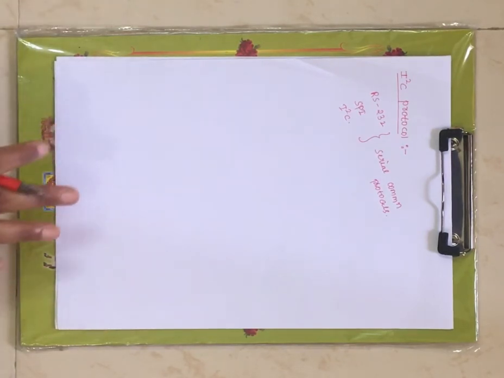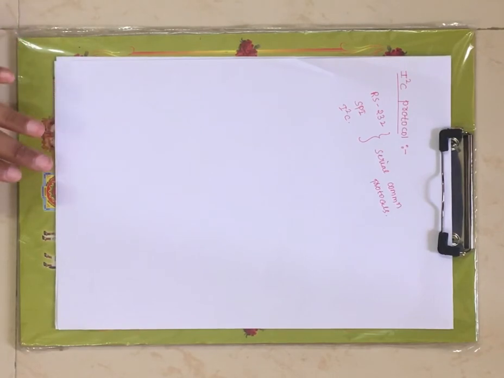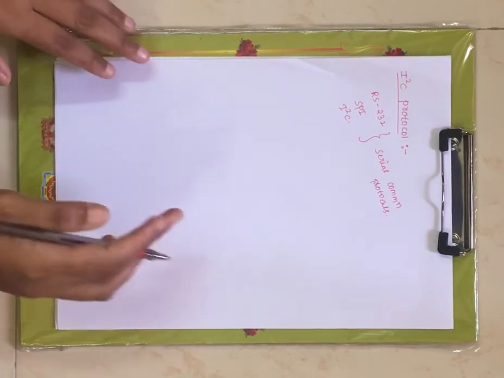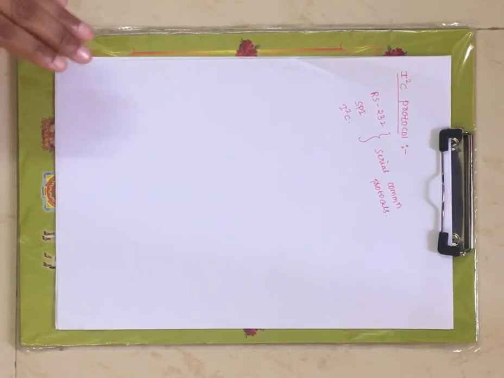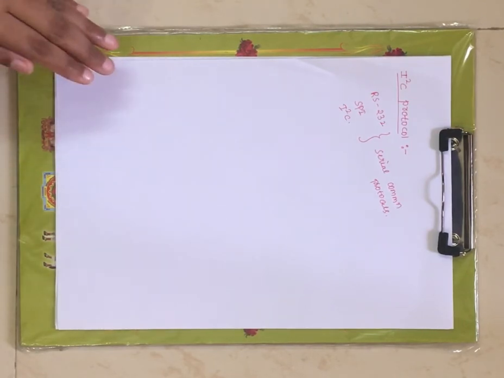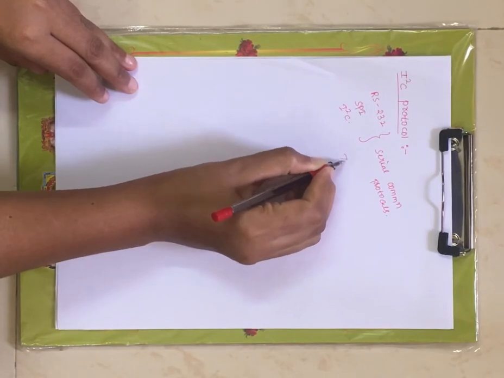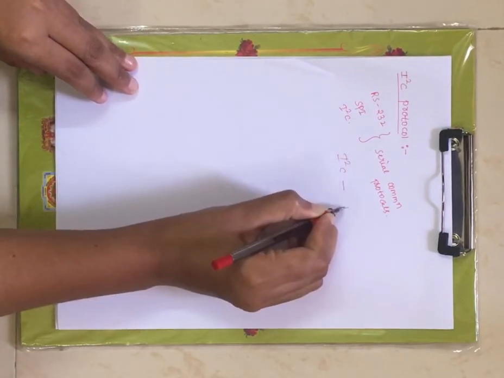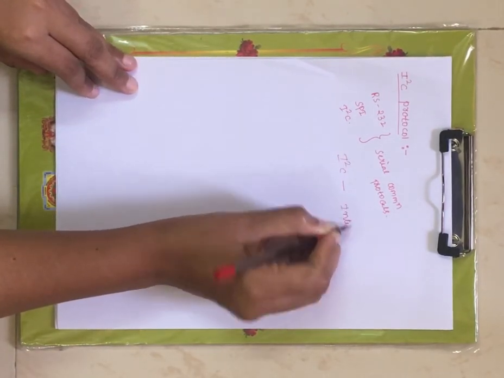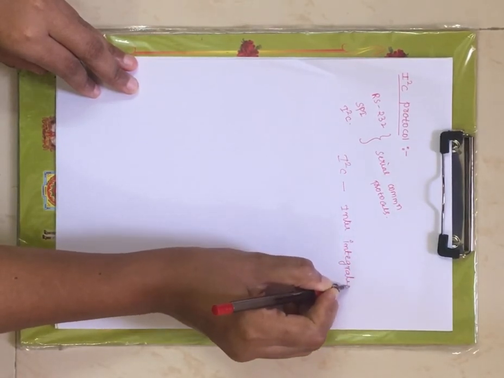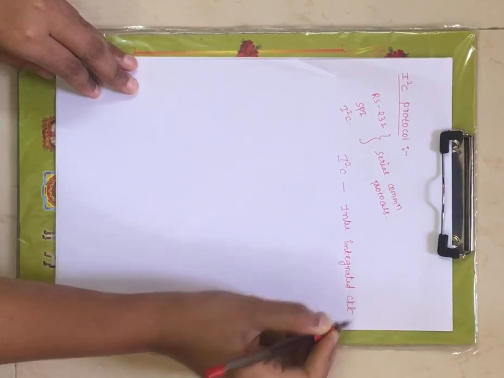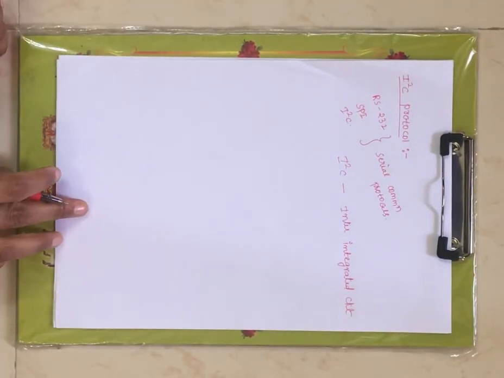RS-232, SPI and I2C are serial communication protocols. That means these three protocols support serial communication between your transmitter and receiver, transmitting bit by bit. Now coming to I2C, the abbreviation of I2C is inter-integrated circuit.